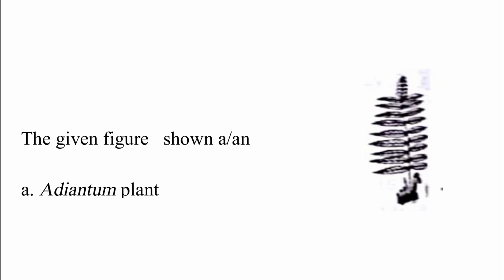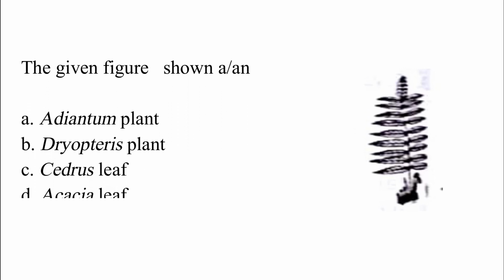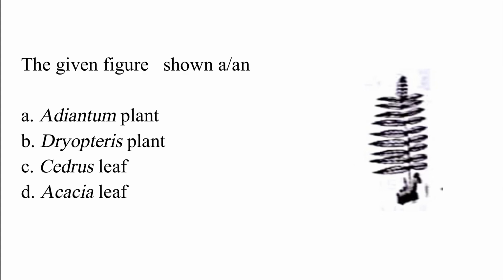The given figure shows a what? Option A. Adiantum plant. Option B. Dryopteris plant. Option C. Cedrus leaf. Option D. Acacia leaf. The correct answer is option B, which is Dryopteris plant.